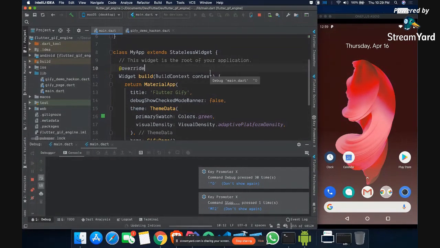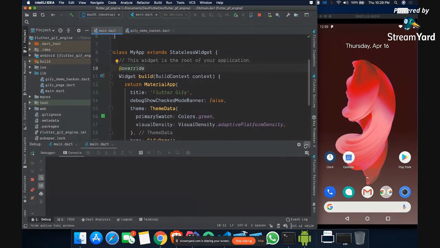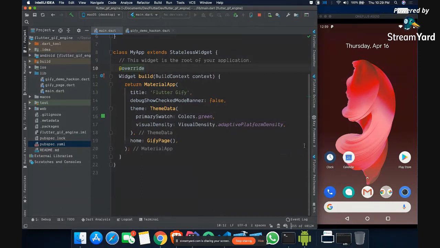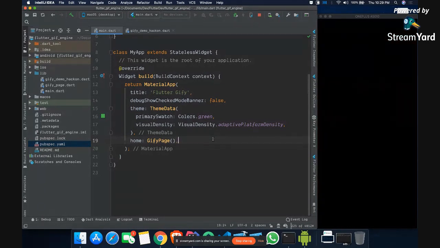Like Flask, etc., can we use Flutter for ML and AI logic in web apps? What kind of logic you want to write depends on that. There are plugins like TensorFlow Lite which you can use. Apart from that, I don't see any other thing which will directly help you with that. So in that case, I'd prefer to use native Android or native iOS development, if that's the total use case of your application. It depends on the product and the use case for which you are building your application.